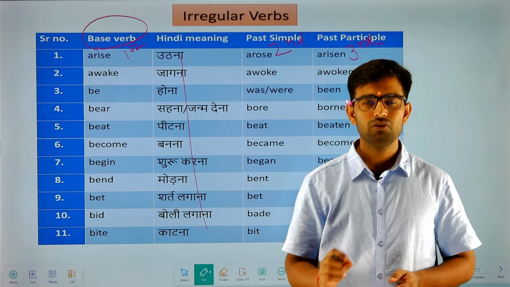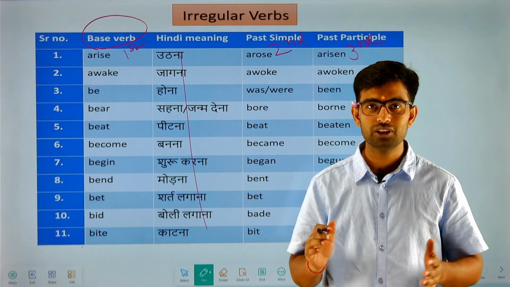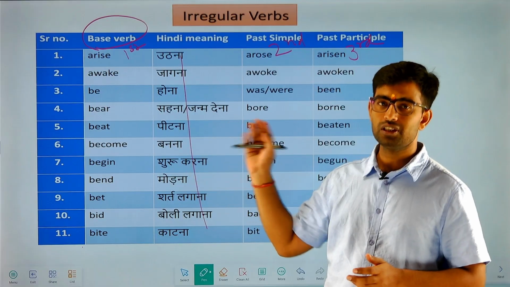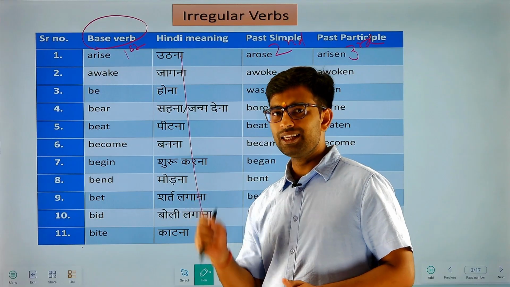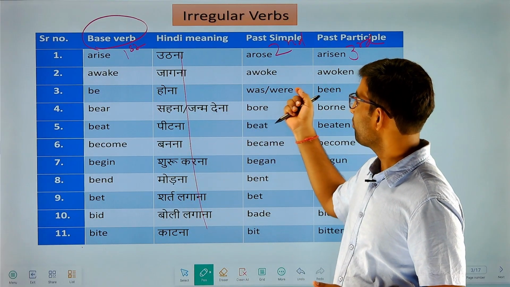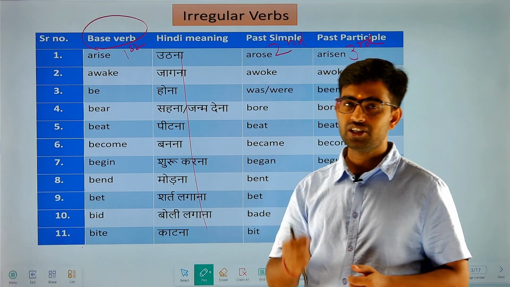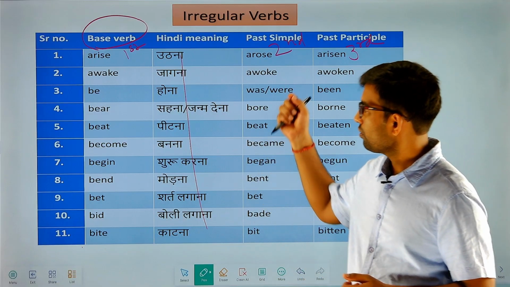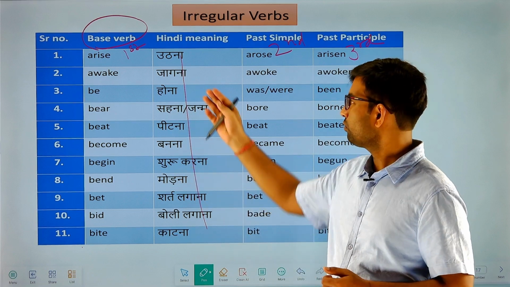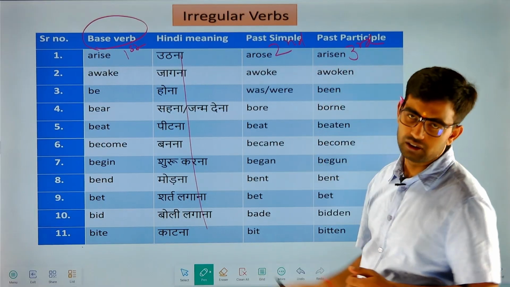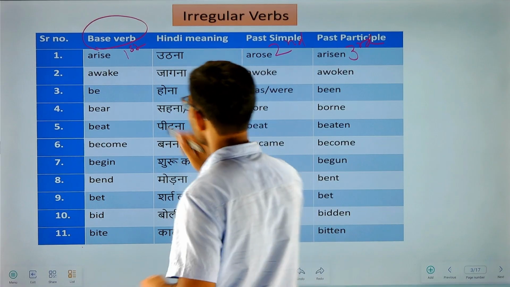It's very important to get to know where do we use the first form, second form, and third form. And it's very important to memorize all these forms by heart. This will help you throughout your life. So be careful while learning or memorizing all these forms, and don't mispronounce them as well. Pronunciation is also important. I will tell you the pronunciation of each and every verb. After getting to know where do we use the first, second, and third form. At first let's understand where do we use the first form.